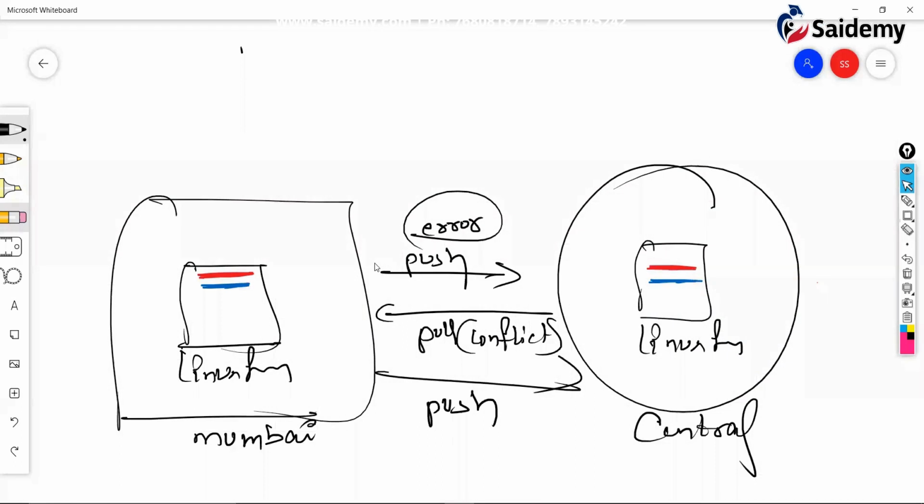Remember one thing: pull first, push next. That is very, very important. So if it is the same file, when you push, anyway it is going to throw an error. When you pull, there is a conflict, you resolve the conflict, and again you push. That is how it is going to work. So simple, guys. Don't worry. If you practice and get any doubts, I'll explain again. As of now, you take fresh files, the way I've shown you. You follow that one. If it is an existing file, that we are going to discuss.